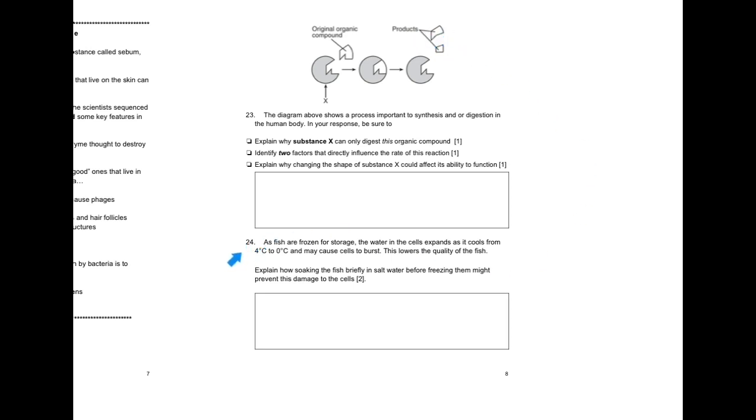24. As fish are frozen for storage, the water in the cells expands as it cools from 4 degrees Celsius to 0 degrees Celsius and may cause cells to burst. This lowers the quality of the fish. Explain how soaking the fish briefly in salt water before freezing them might prevent this damage to the cells. 2 points.